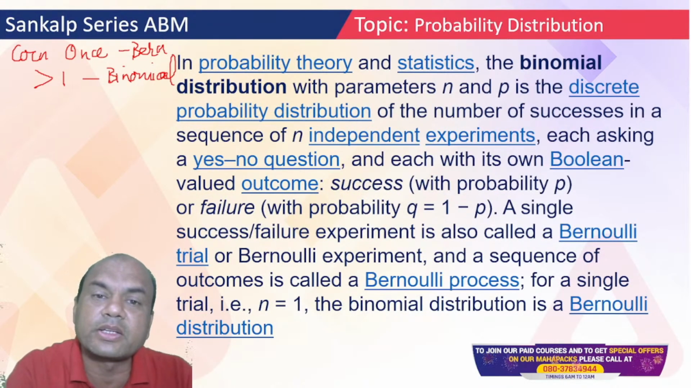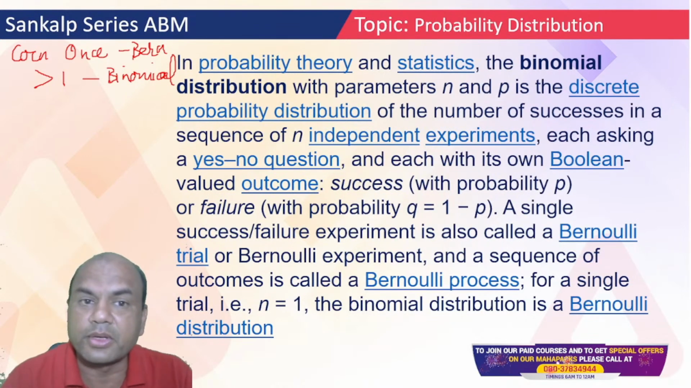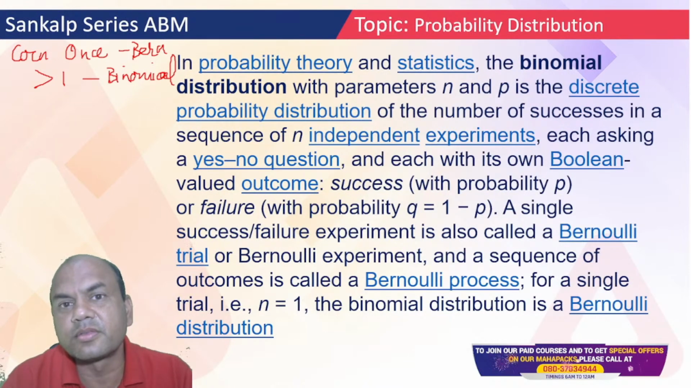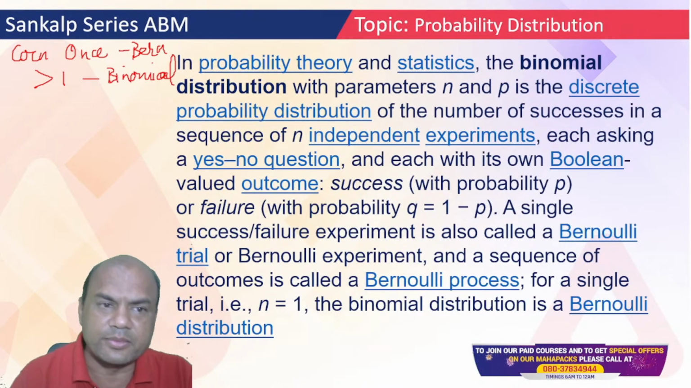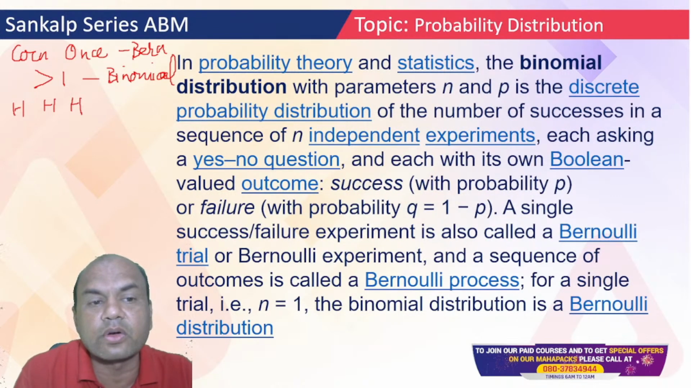Each trial has its own head or tail, right? So that is binomial. Suppose I ask you one question: I am tossing a coin 5 times. I got head the first time, then again I got head the second time, third time also I got head. So now the fourth time, can you guarantee me?